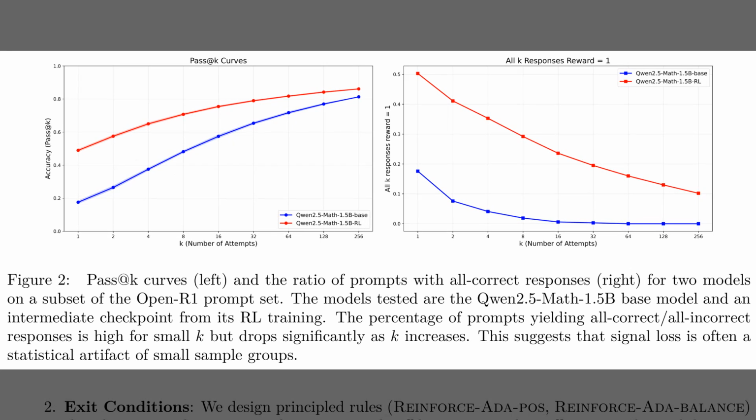Okay, the previous figure showed plug-and-play gains. Figure 2 illustrates why small uniform groups lose signal because they often yield uniform rewards. The left panel charts pass at K rising as attempts increase for both a base model and its reinforcement learning checkpoint. The right panel plots the share of prompts with all correct responses, which falls sharply as K grows. The contrast implies that larger K reveals true variability, albeit with higher compute cost.